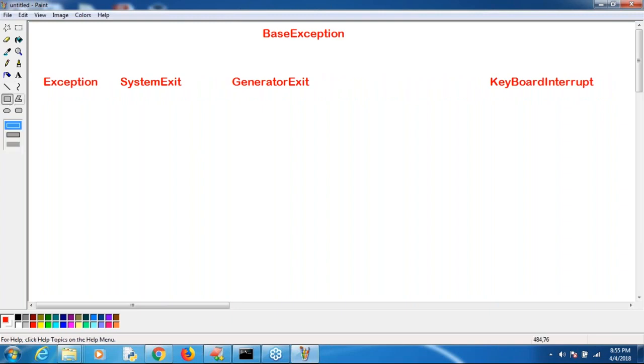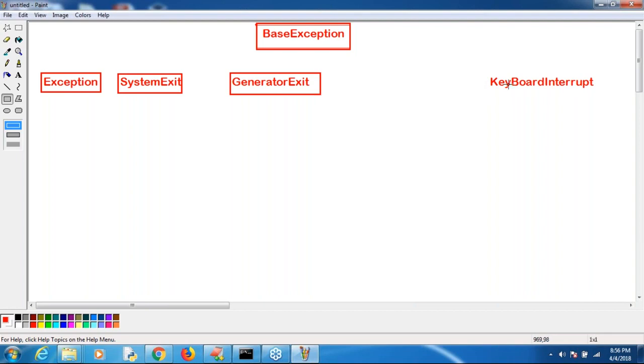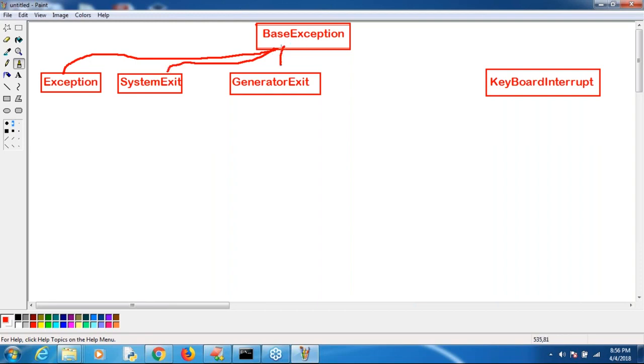Sir, can you spell out what is the first one, which is the root? Base exception itself is the root. Remember, base exception itself is the root. Next one after that, exception in one chain, system exit is another chain, generator exit, next one after that keyboard interrupt. All these things are child types of base exception, right?